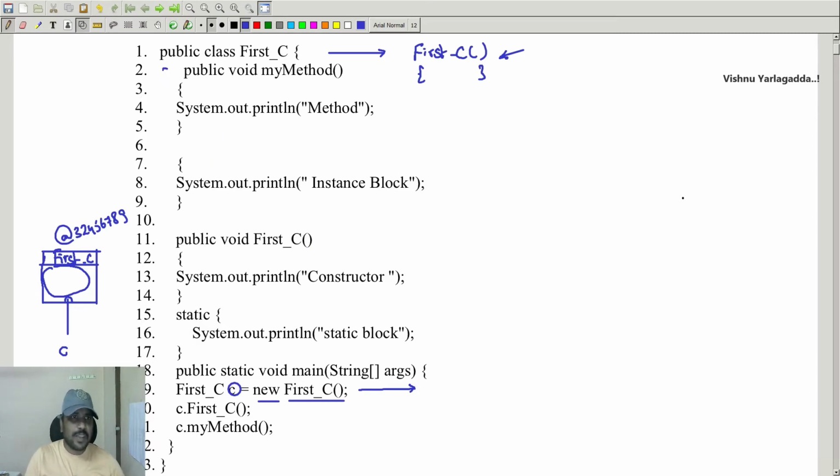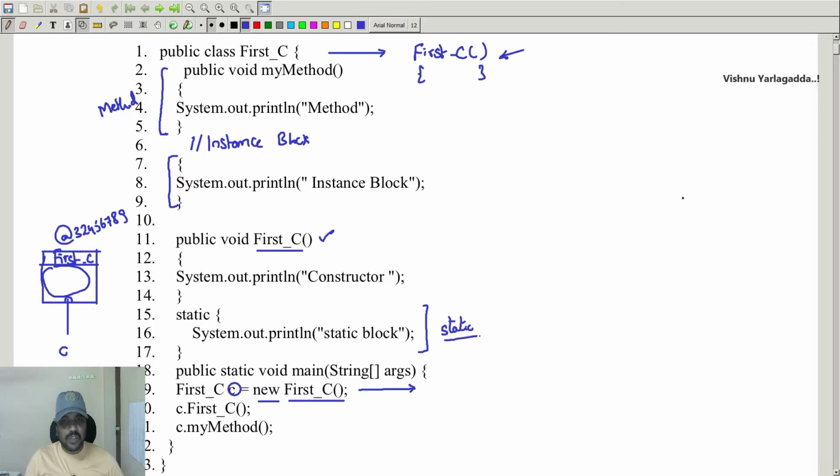What are the other properties? This is a method, which cannot be executed without any call. This is a block which is called an instance block. It will be automatically executed. And this is a constructor with void keyword, so this will be executed only if you call it. And this is a static block. This also gets automatically executed. But first priority will be given to the static. So the static block will be the first one executed whenever you're calling the constructor.